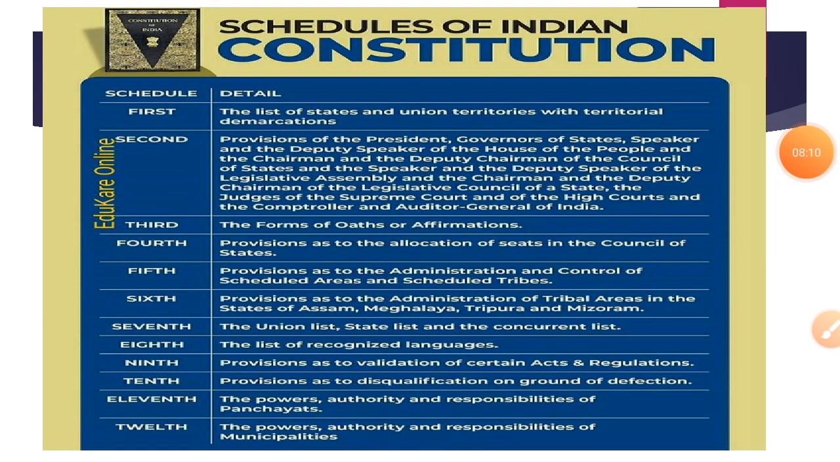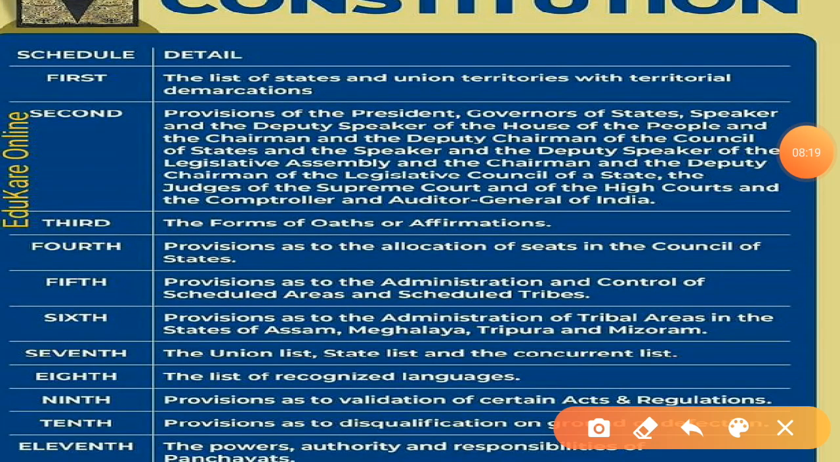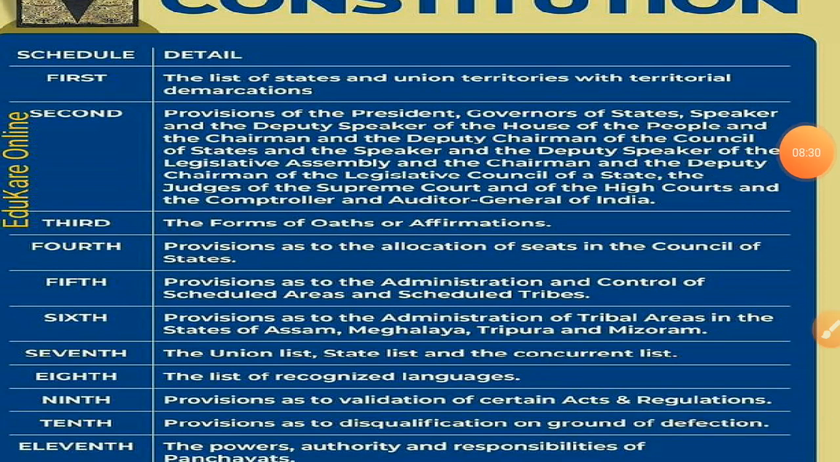So let's see what the 12 schedules present in our constitution are. The first schedule is the list of states and union territories with territorial demarcation. Here a schedule means something like the index of our book.